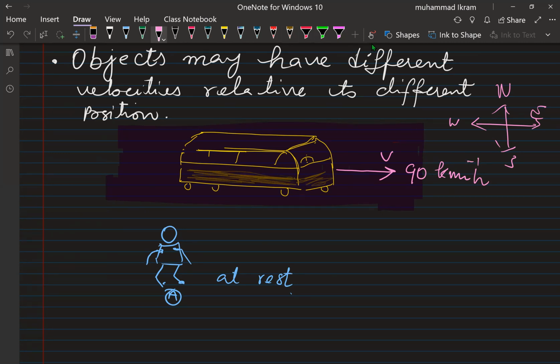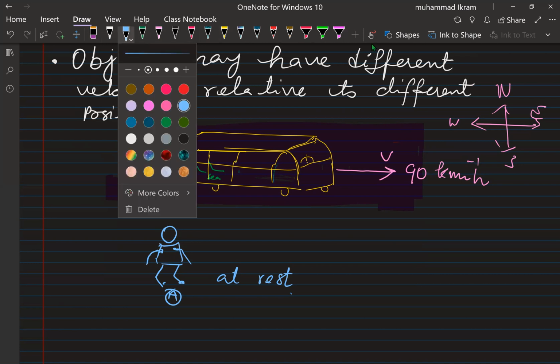Now suddenly a man leaves his seat. This is the seat of the man. He stands up and walks in the bus.